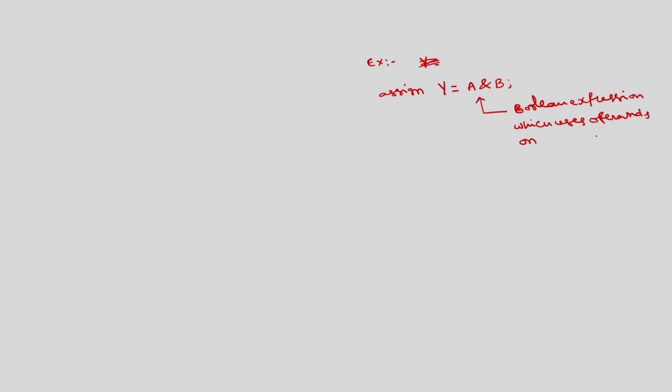If I take the example of this assignment, assign Y is equal to A and B, where AND is represented by the bitwise and symbol. Whenever the right hand side is an expression, it is normally called a Boolean expression, which uses operators and operands.